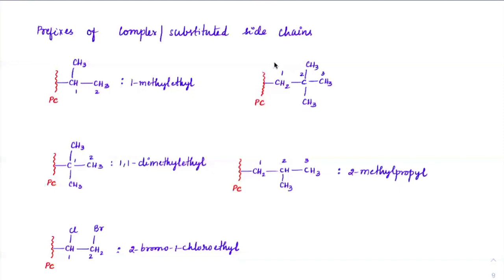Same way here, if you check out, it is 1, 2, 3, 2-dimethyl ethyl. So here it is 2,2-dimethyl propyl, not ethyl propyl. Same way here, if you check out, we have 1, 2, and then 1, and on 1 I have dimethyl ethyl. Here it is 1, 2, 3. On second I have methyl, so 2-methyl propyl.